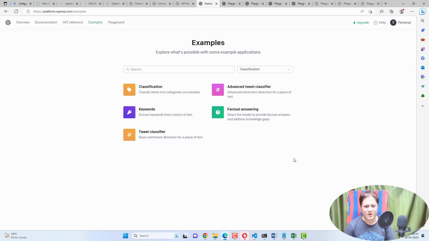So let's move on to the other classification examples, I will explain the other examples.